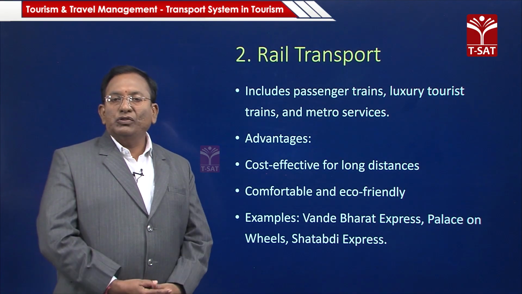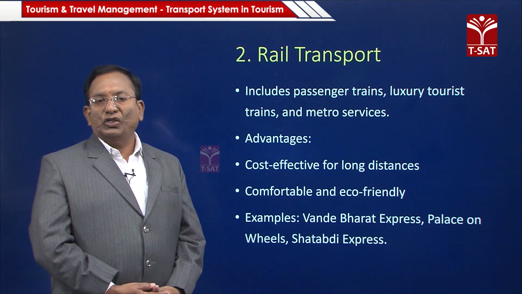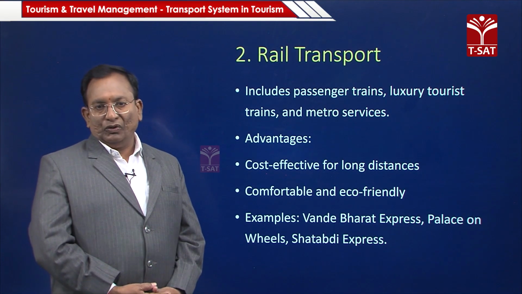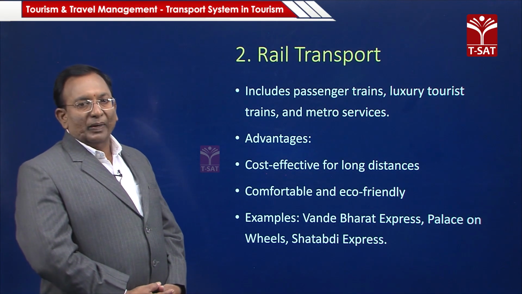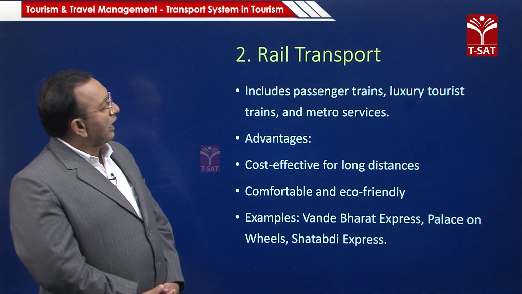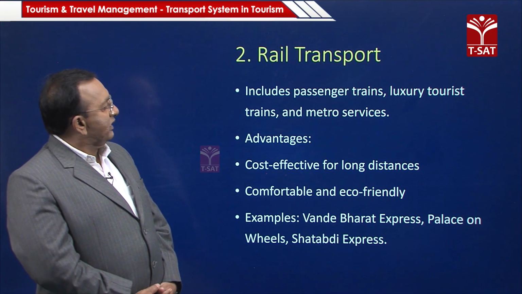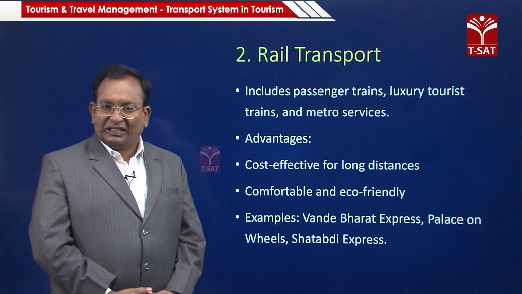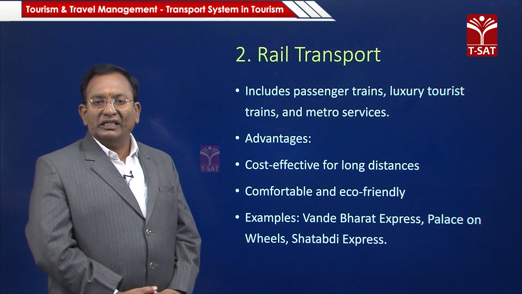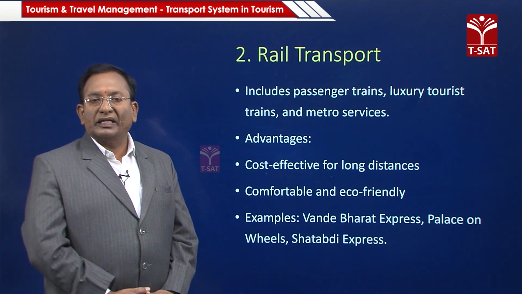Coming to the second one, rail transport, which includes passenger trains, luxury tourist trains and also metro services, which nowadays are making a greater step.